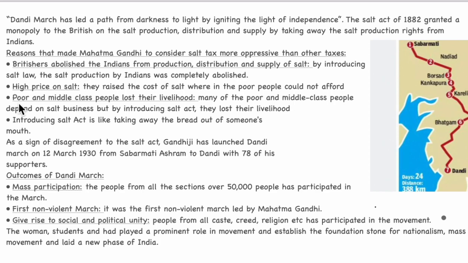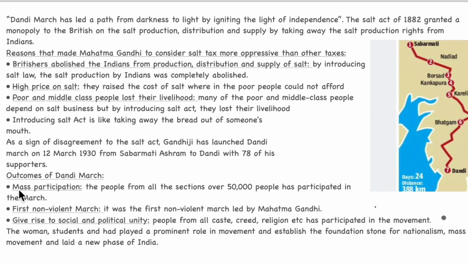Okay, so let's continue. The poor and middle class people lost their livelihood. Many of the poor and middle class people depended on the salt business. By introducing the Salt Act, they lost their livelihood. Next, introducing the Salt Act is like taking the bread out of someone's mouth. So as a sign of disagreement with the Salt Act, Gandhiji launched the Dandi March on 12th March 1930 from Sabarmati Ashram to Dandi with 78 of his supporters.